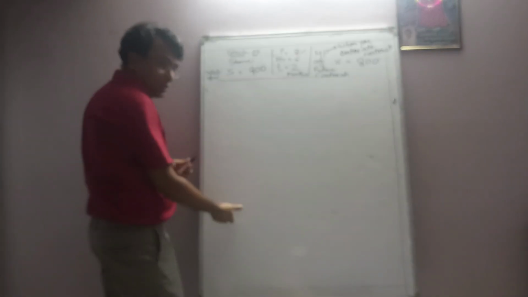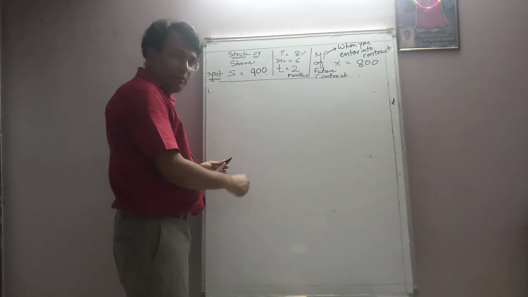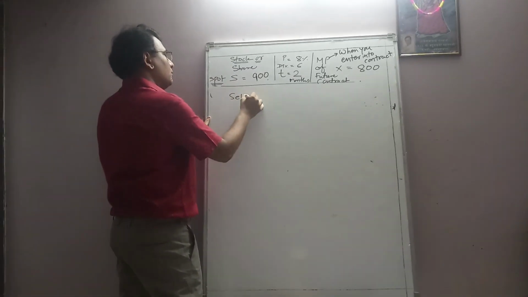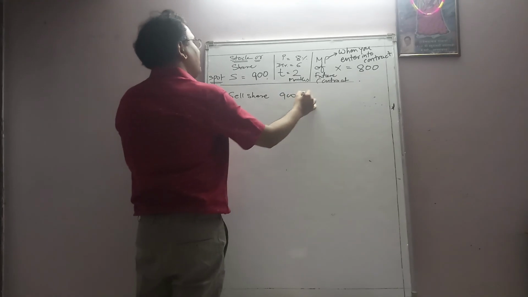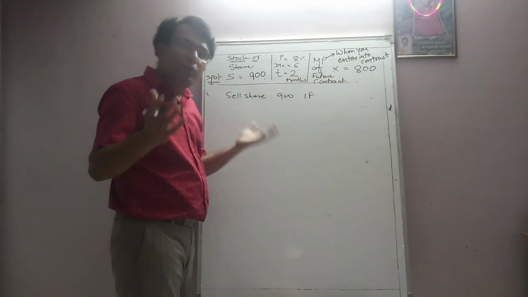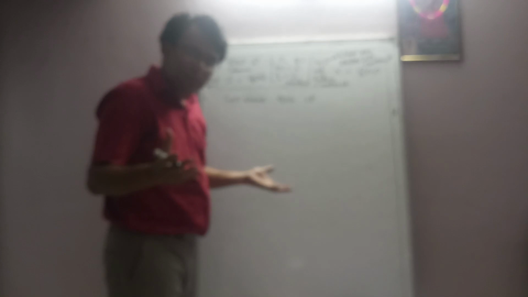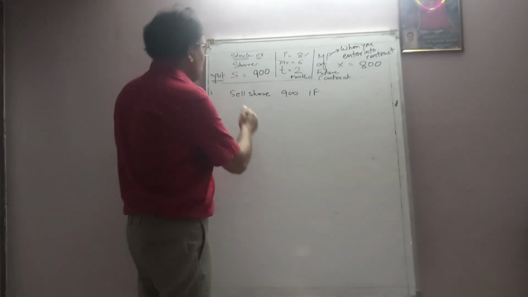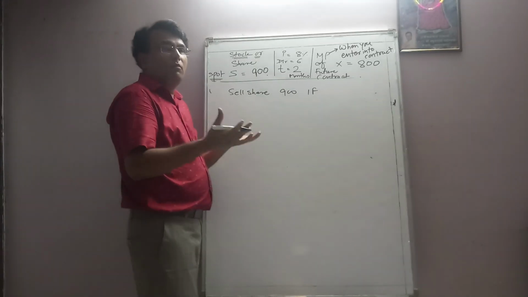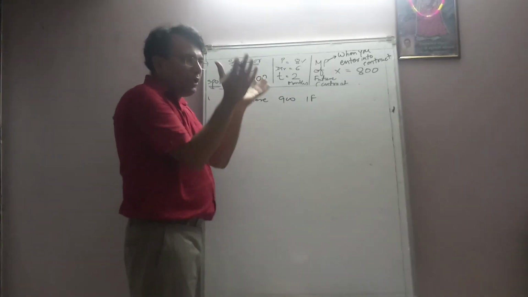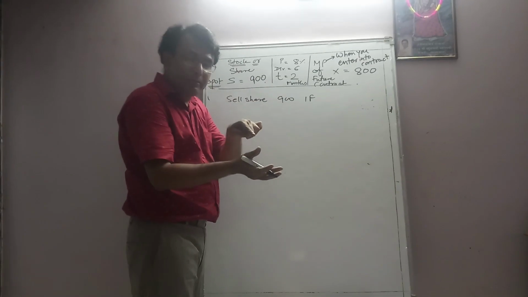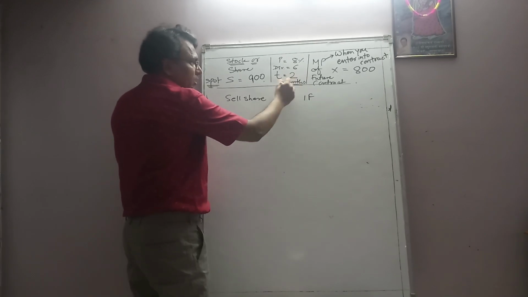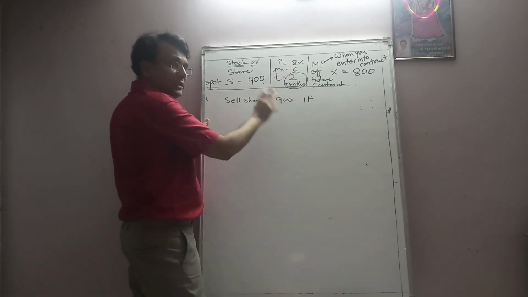Okay. So the last point was what I had written, that is short sale of the share. When you sell the share, you will get an inflow of 900 rupees. What will you do with 900 rupees? Definitely you will deposit it. Why do we need to deposit? Because we need to form a strategy, and with the help of that strategy, we need to make some gain. So till the expiry period of 2 months, we'll deposit it in the bank.